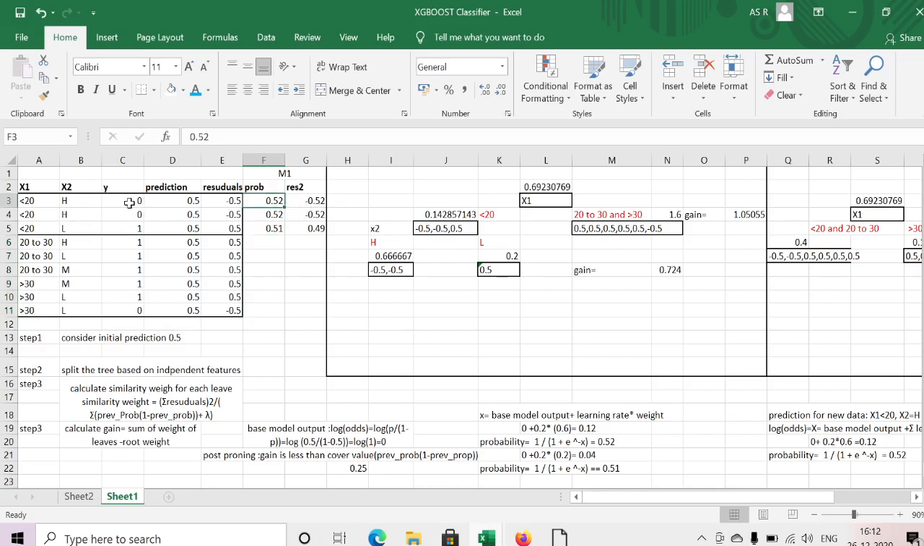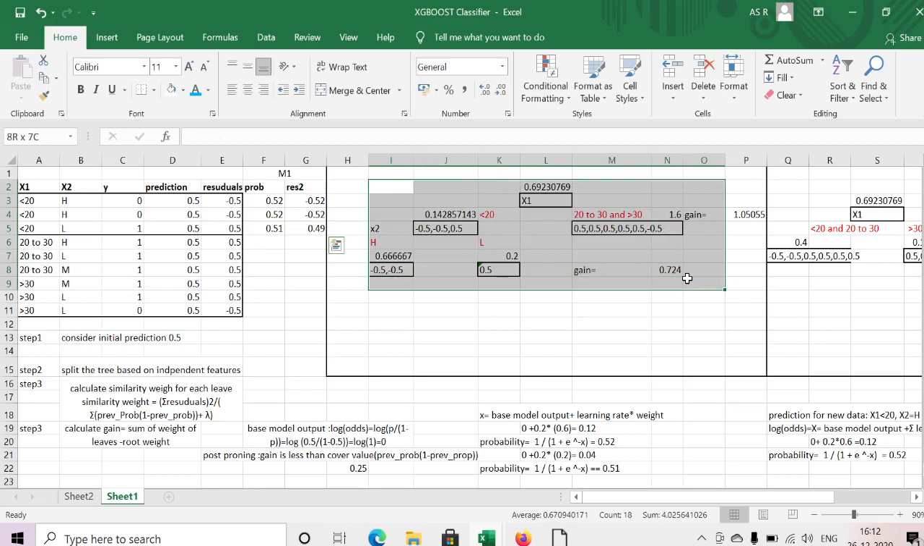Here actually 0 minus 0.52, I got minus 0.52. Similar way, the actual 0 minus 0.52 is minus 0.52. Here 1 minus 0.51, I got 0.49. This is my residual. This residual I need to pass to the next decision tree. Similar way we will build the next decision tree by using these residuals.